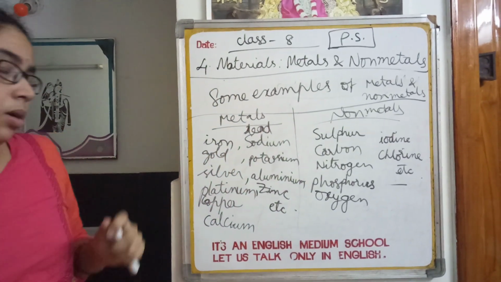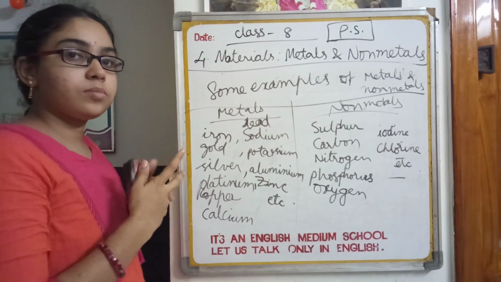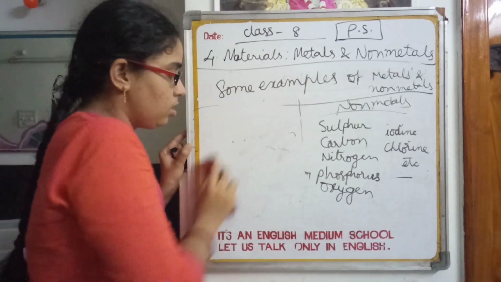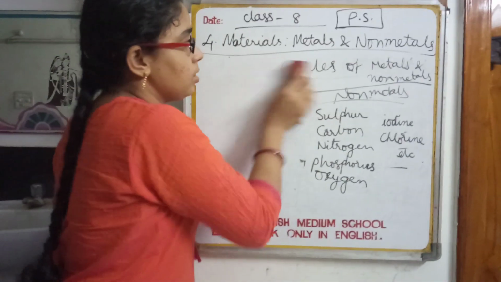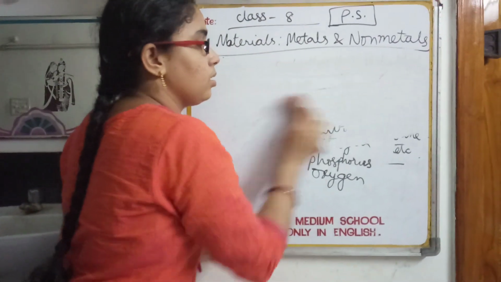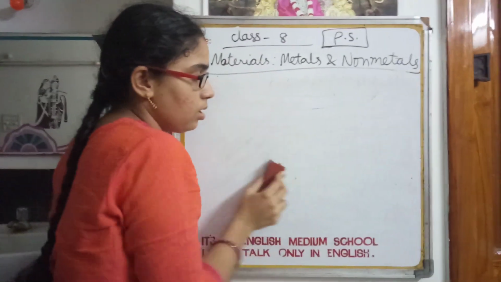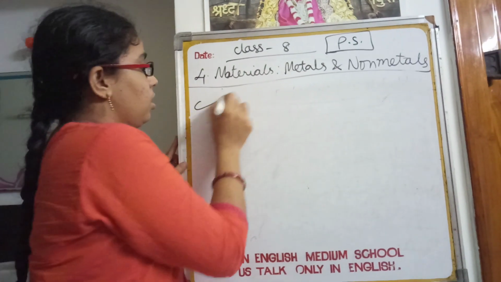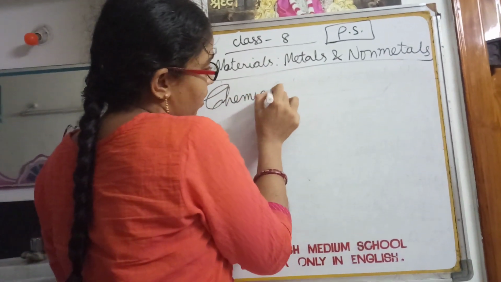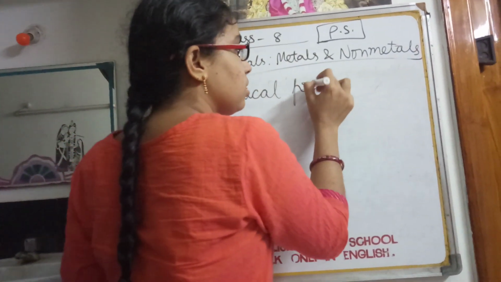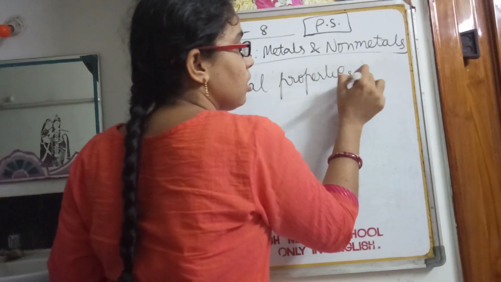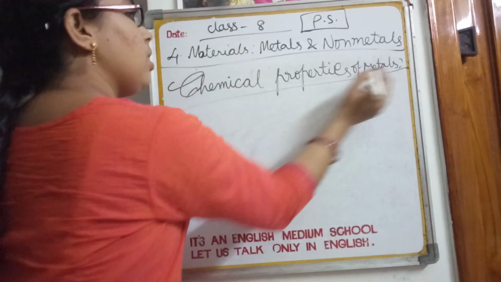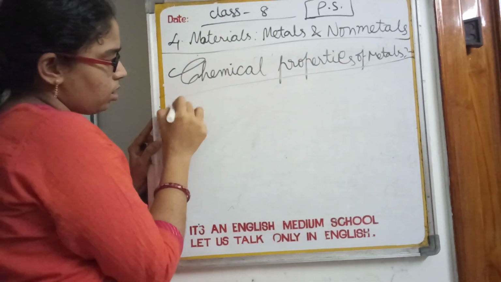Okay, children. Next I'm going to explain to you the chemical properties of metals. We can consider four. What are those?